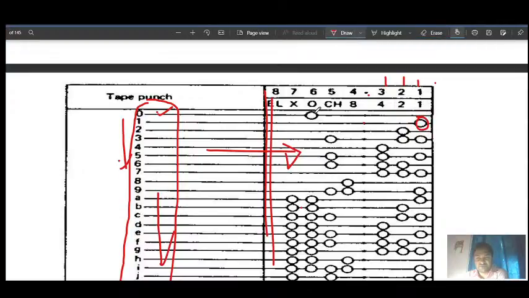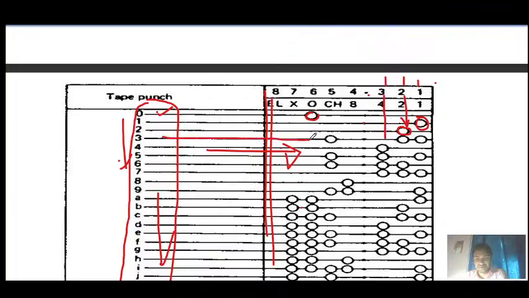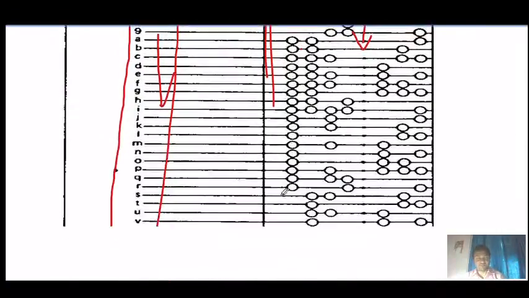And for 2, 3, 4 similarly. For 3, we have the hole in front of 5 and 2 holes here. In this way the instructions are coded, one number or letter at a time.